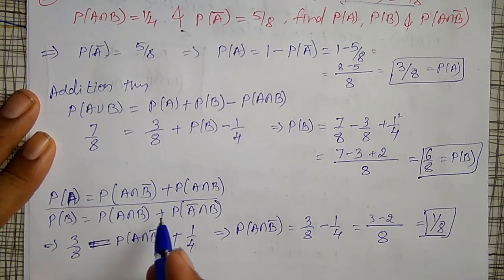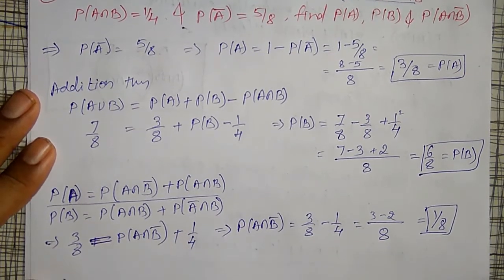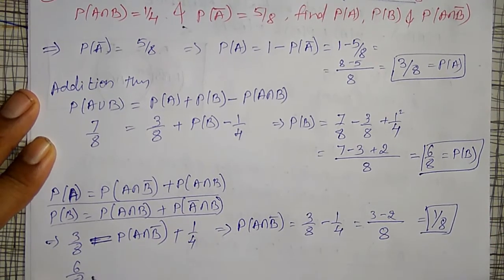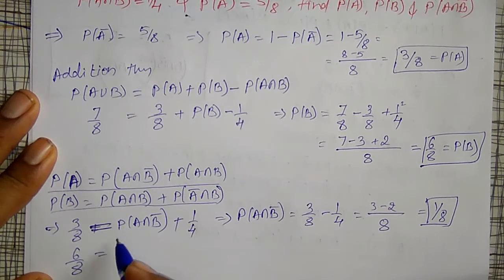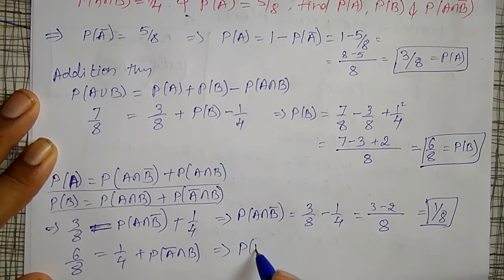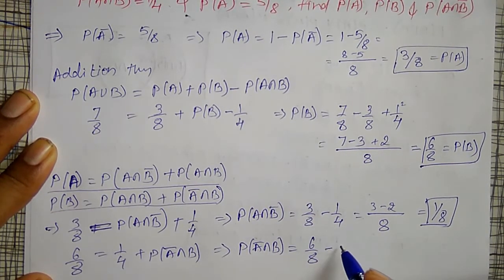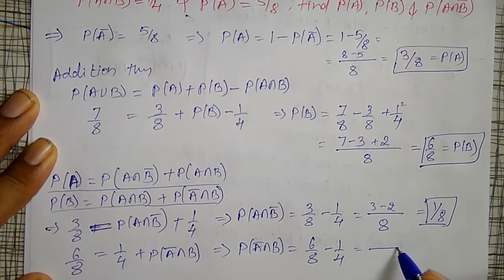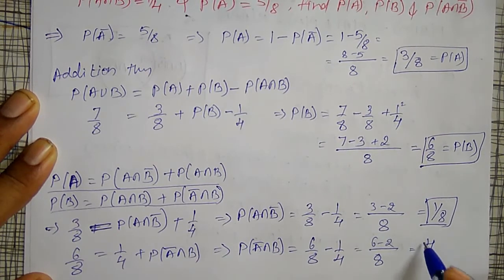Like that, I can find out A bar intersection B also. Again probability of B is 6 by 8 and I know, which is equal to probability of A intersection B, 1 by 4, plus probability of A bar intersection B, which implies probability of A bar intersection B is equal to 6 by 8 minus 1 by 4. LCM is 8, 6 minus 2 equal to 4 by 8.